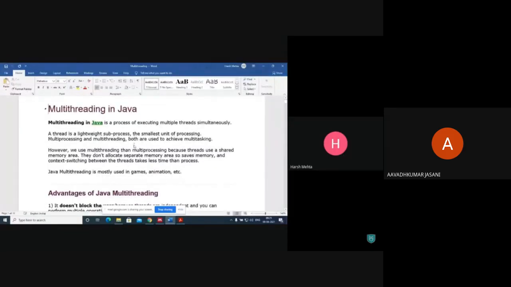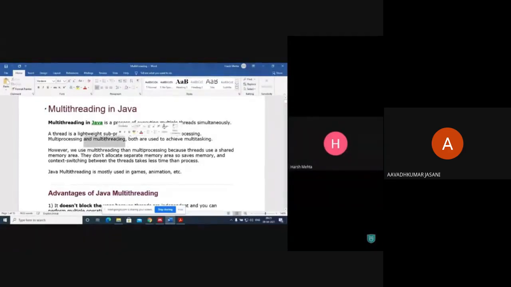So multi-threading in Java, what is multi-threading? It's a process of executing multiple threads simultaneously. Thread means what? A process is different, but a thread is known as a part of a process. So we can say it's a sub-process. The thread is a lightweight sub-process, the smallest unit of processing.